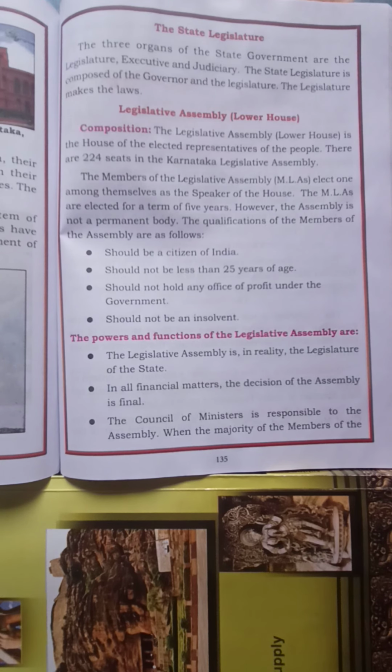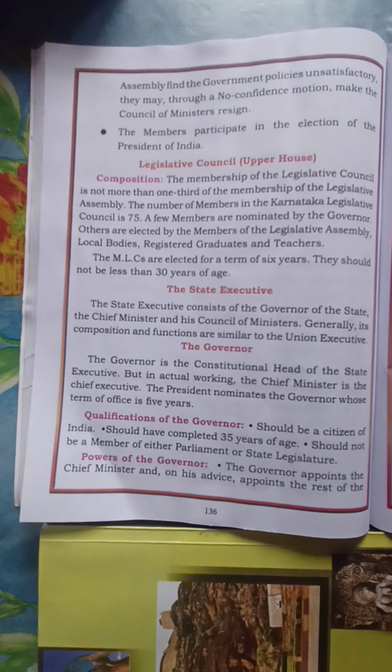The legislative assembly is in reality the legislature of the state. In all financial matters, the decision of the assembly is final. So in any financial matters, the decision of which assembly will be final? The legislative assembly. The council of ministers is responsible to the assembly. When the majority of members of the assembly find the government policies unsatisfactory, they may, through a no-confidence motion, make the council of ministers resign. The members also participate in the election of the President of India.